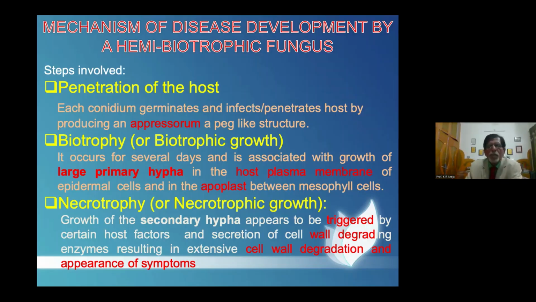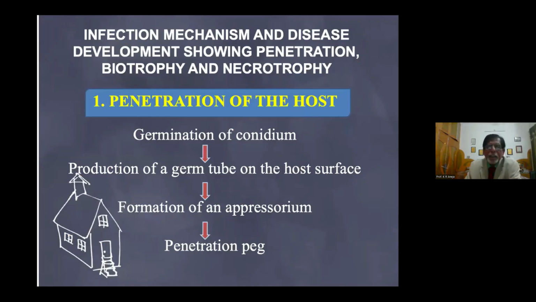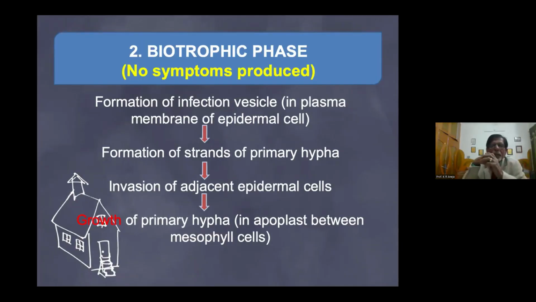Next slide. The most important thing is that when this fungus infects or penetrates the host, it produces a peg-like structure that penetrates the host, referred to as the appressorium. A swollen structure is produced wherever it touches the epidermal cells, and the peg-like structure actually penetrates the epidermis. Next slide. This is the mechanism of penetration, how it penetrates.